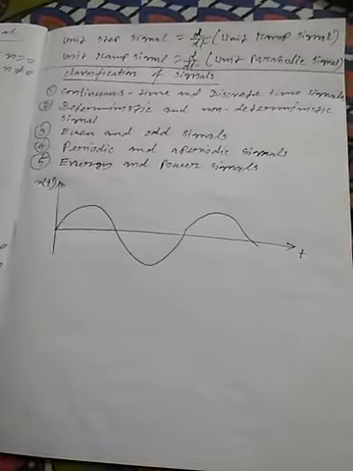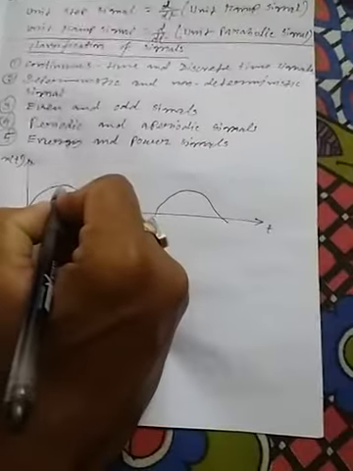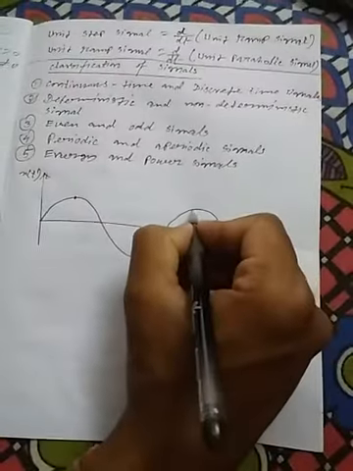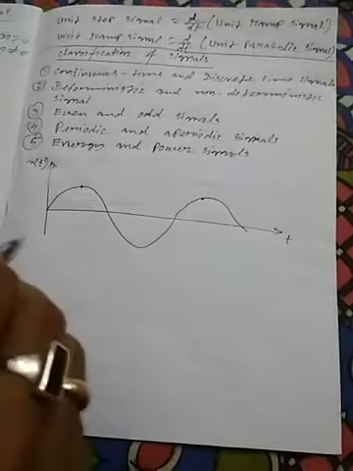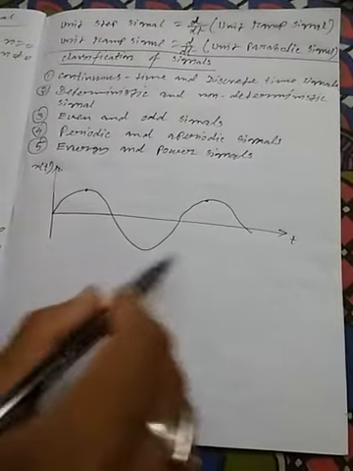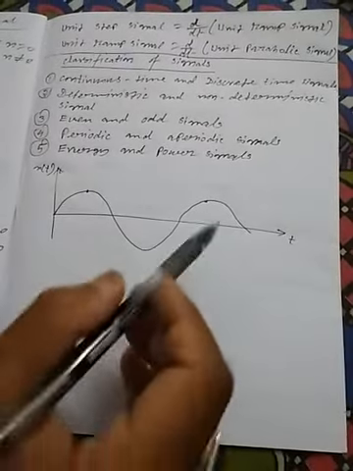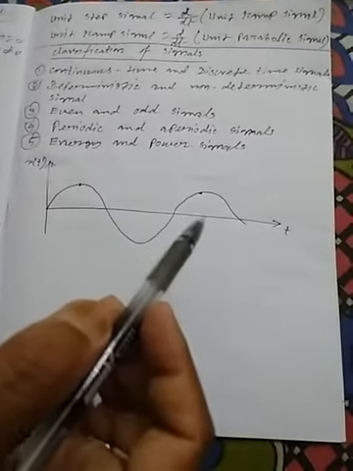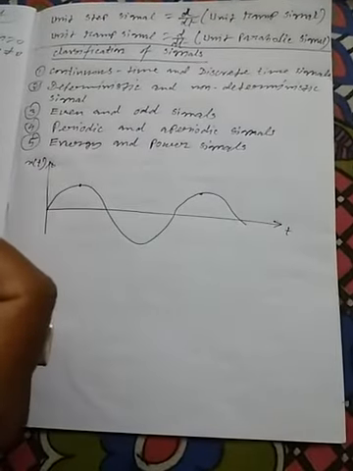So we know the value of this signal at this point, and it repeats at this point also. This cycle repeats at a finite time interval, that is called time period. So there is no uncertainty with respect to its time, right?